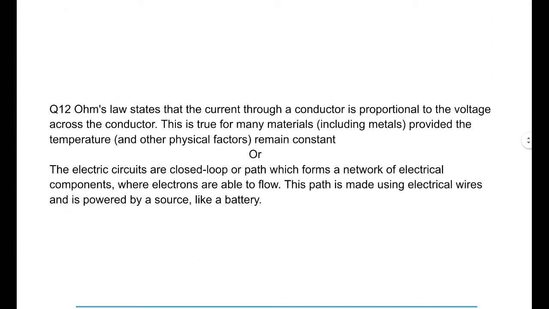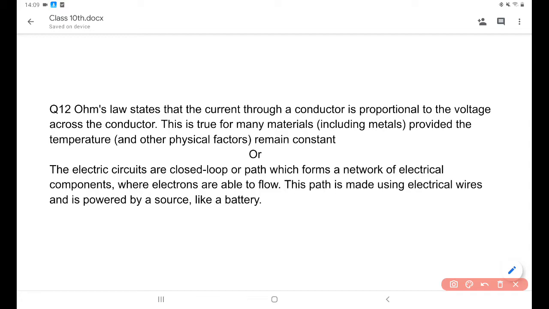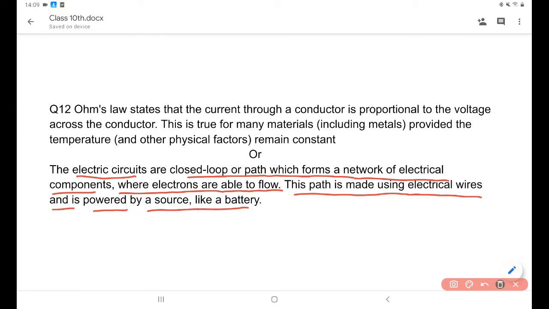What is Ohm's law? And the second one is, define an electric circuit. Ohm's law states that the current through a conductor is proportional to the voltage across the conductor. This is true for many materials, provided the temperature remains constant. Second, an electric circuit is a closed loop path which forms a network of electric components where the electrons are able to flow. This path is made using electric wires and powered by a source like a battery.